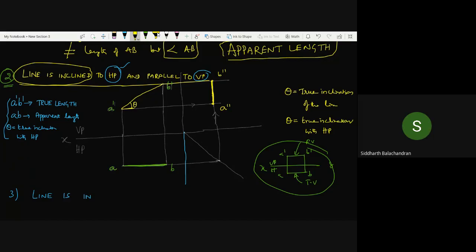So the 45-degree line should be a thin line. Yes, thin line, all these constructions. See, I have drawn only the A double dash B double dash line, the A dash B dash line, and the AB line thick. Whatever else I have shown is very thin. And of course, the XY line should be a little bit thicker than the projection lines.